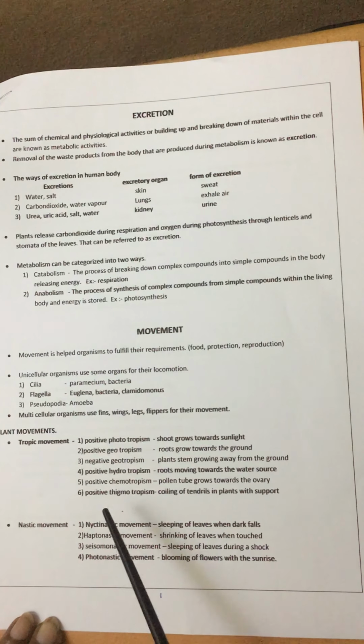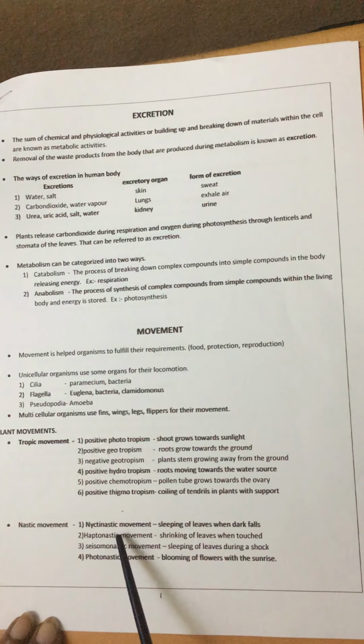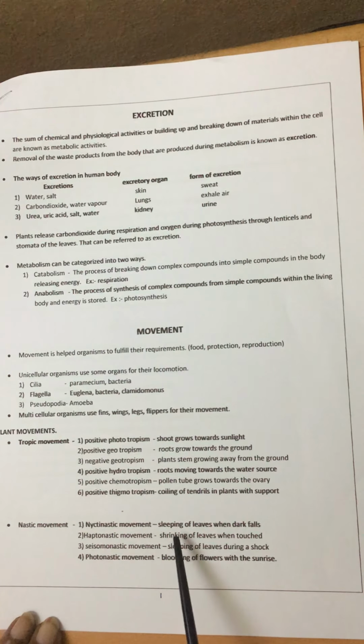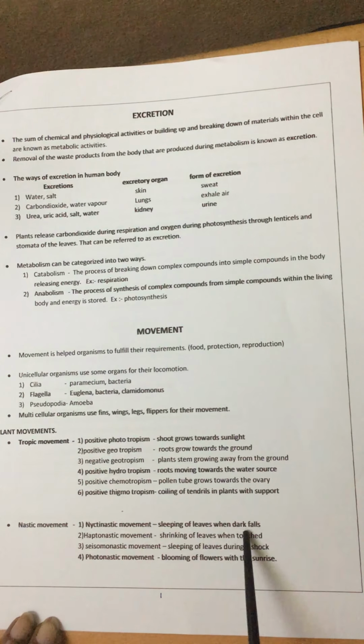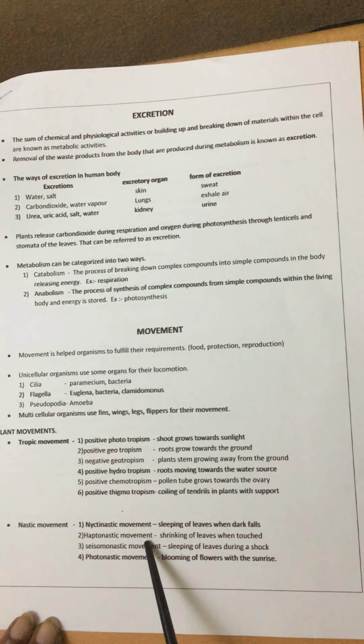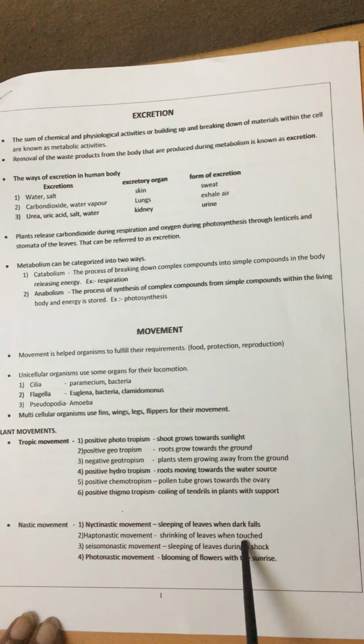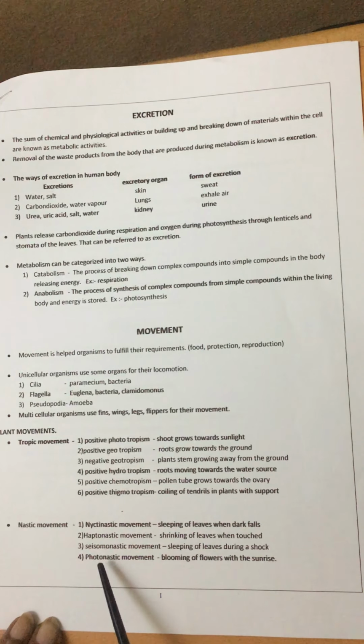The movement is reversible; it comes back to the former position. First, nyctinastic movement: some leaves shrink when the dark falls. In the night time the leaves shrink, like sesbania and tamarind. Haptonastic movement is shrinking of leaves when touched. For example, mimosa: when you touch the leaves, they fold.